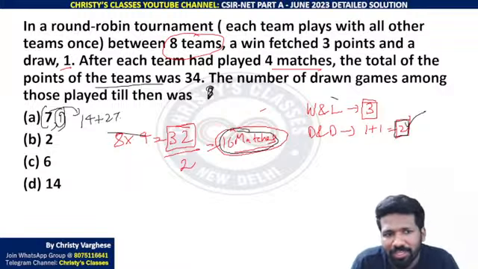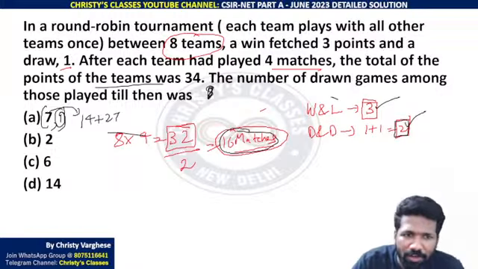Are you all understanding this? 7 into 2 plus 9 into 3. 9 into 3 because 9 matches ended up not in a draw. That means one team won and one team lost. That is 3 points total for both those teams together. But 7 matches drawn, that is the assumption we made when we assumed option A is correct.